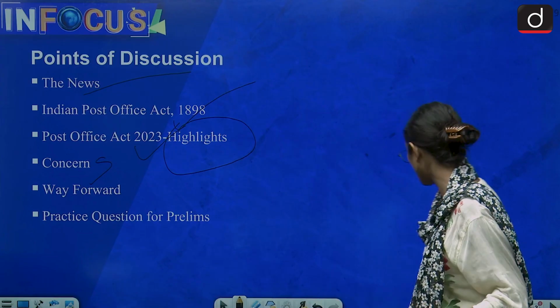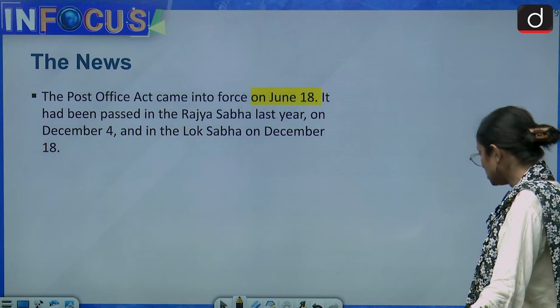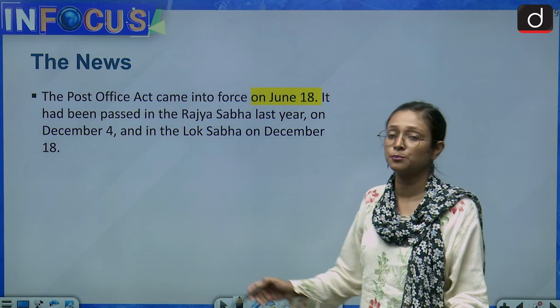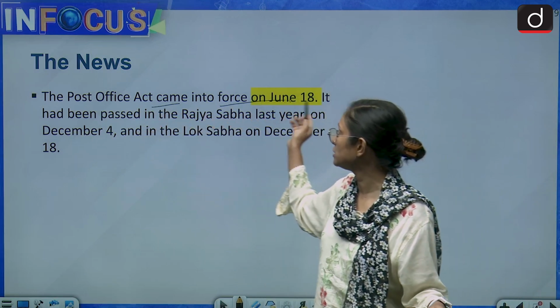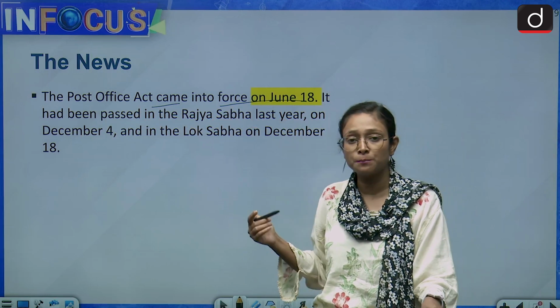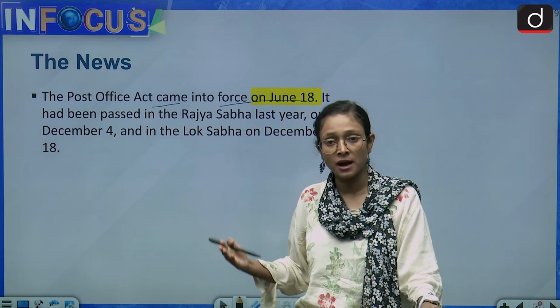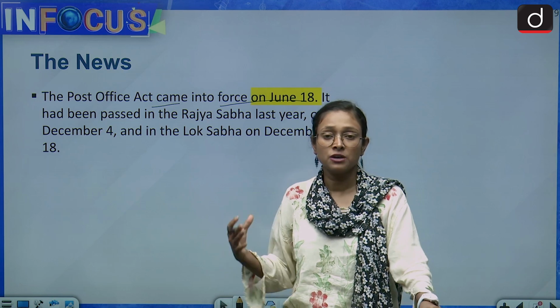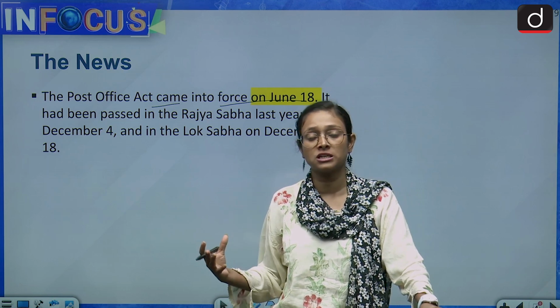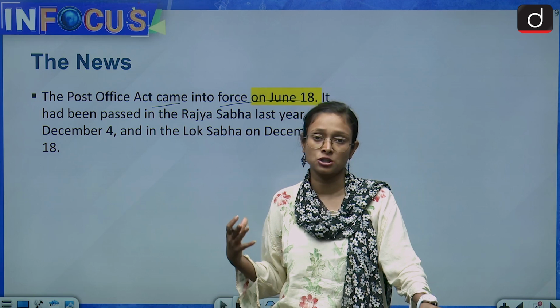Moving towards the news part. On 18th of June, the Post Office Act came into existence, which had already been passed in December by the Lok Sabha and Rajya Sabha. That's why we are discussing this particular news, and how this act is important to us.